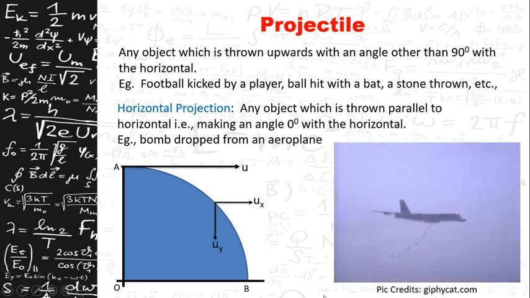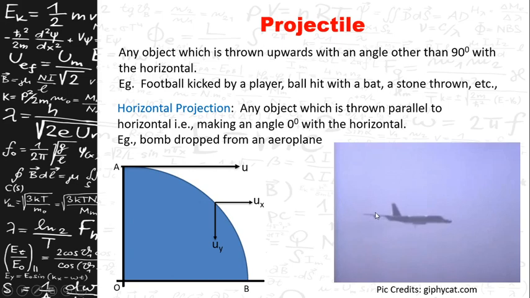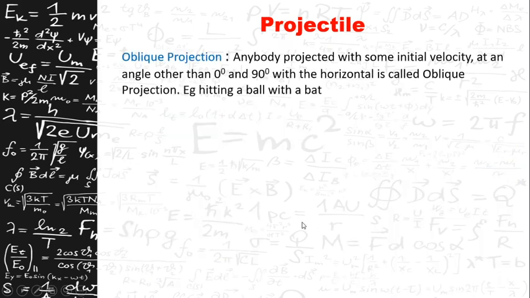So this is an example, that is a bomb dropped from an aeroplane. It travels in a parabolic path and reaches the ground. So that is the best example for a horizontal projection. Now, coming to the oblique projection here, if any body is projected with some velocity at an angle other than 0 and 90 degrees, so we are throwing at an angle.